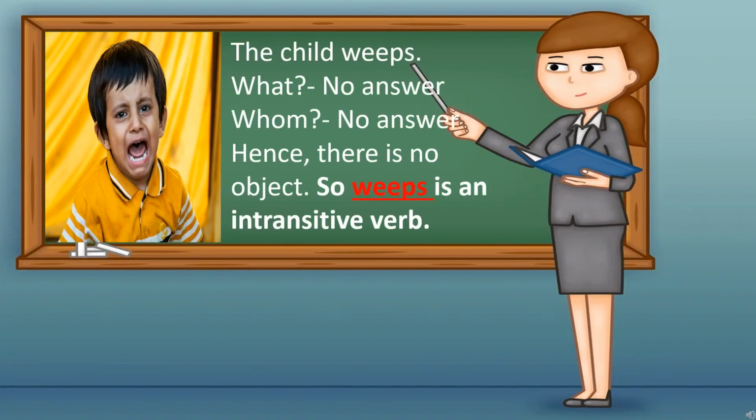The child weeps. What? No answer. Whom? No answer. So we are not getting an answer to the question what or whom in this sentence, right? The child weeps. So here which one is the verb? Yes, weeps is the verb. Now what kind of verb? Transitive or intransitive? Since there is no object in the sentence, that verb is an intransitive verb. If we are not getting an object in the sentence, then that verb is an intransitive verb.